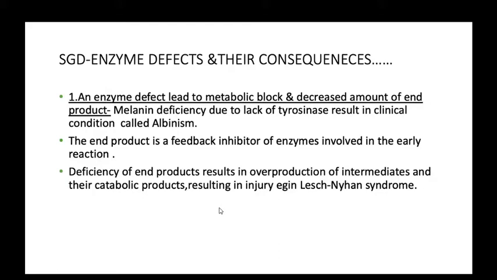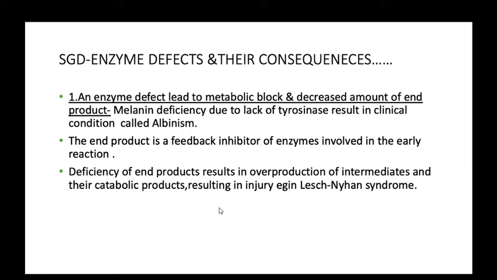Now, the end product is a feedback inhibitor of enzymes involved in the early reaction. If a substrate is metabolized by an enzyme and becomes an end product, and the end product is in excessive amount, it acts as a feedback inhibitor of the first enzyme.